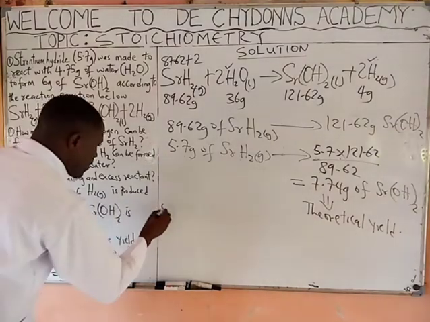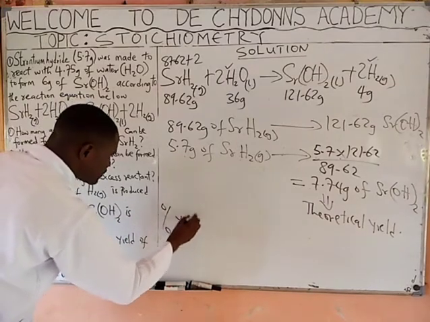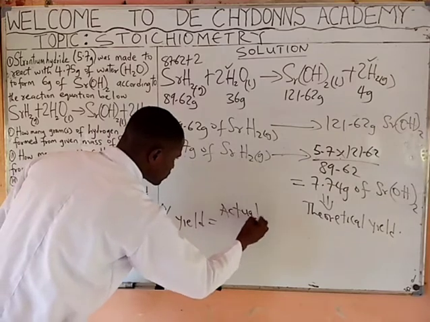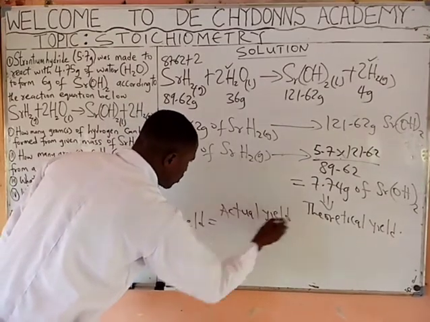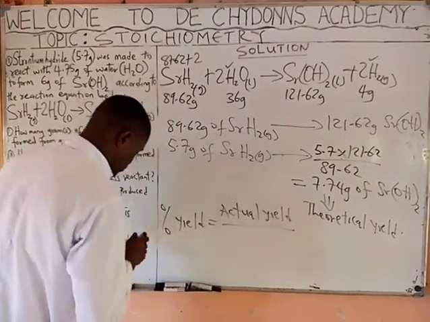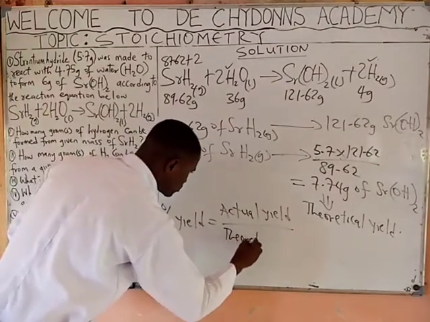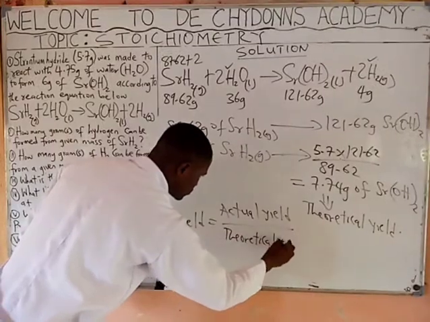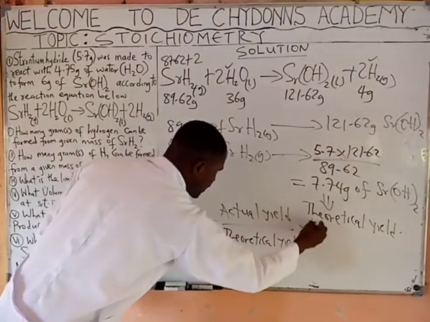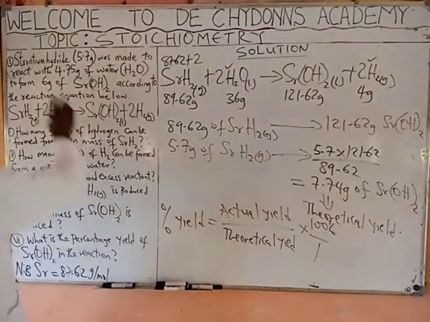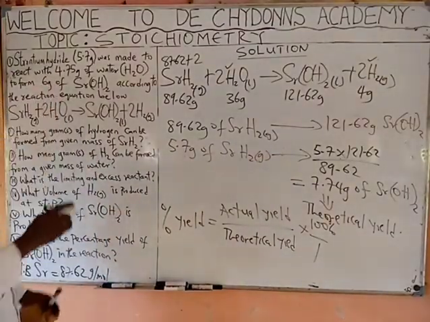Now we say percentage yield has this formula: actual yield over theoretical yield times 100% over 1. So the actual yield is the one given to you in the question.